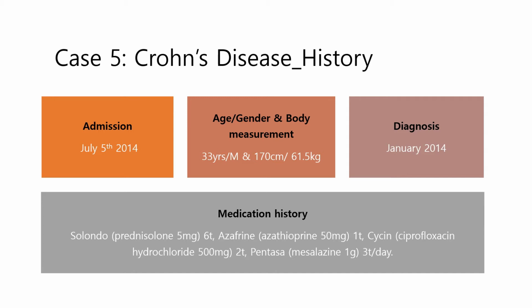This is the medicine that the patient had taken: Sorondo, Azafrin, Cyasin, Pentasa, etc. These medicines didn't work, and he had severe pain. He was recommended bowel resection.